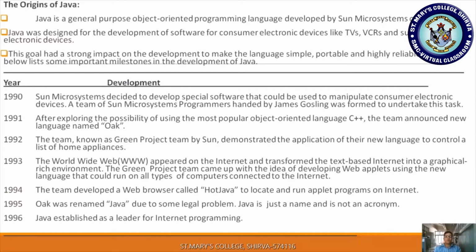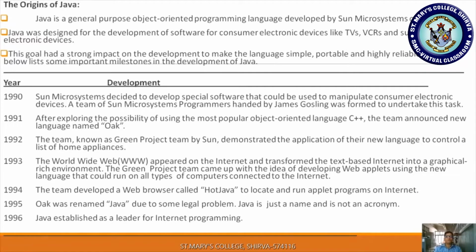So what do we mean by a truly object oriented programming language? It means that even if you want to write a simple program to display your name, you have to use the concept of a class. But this is not the case in C++. Without using the concept of a class, we can also develop our programs.